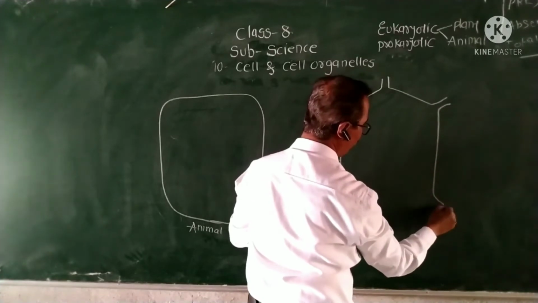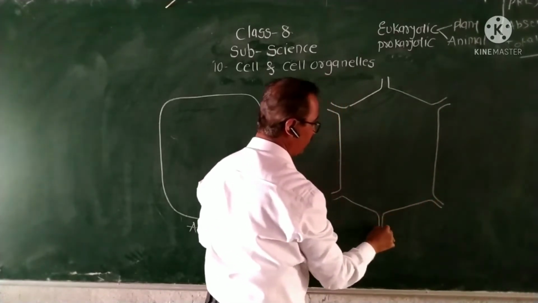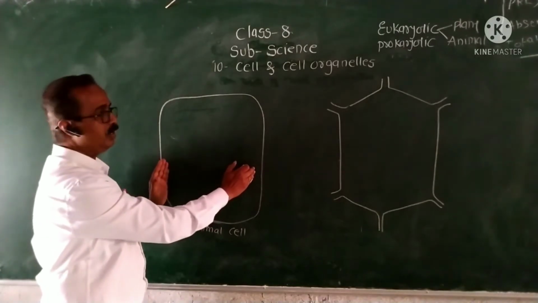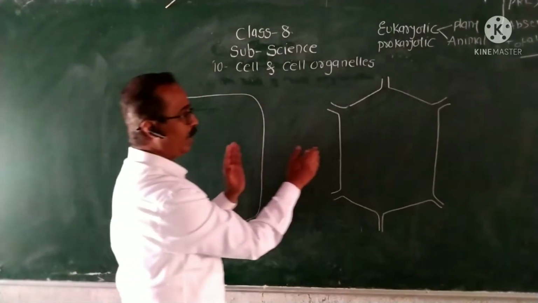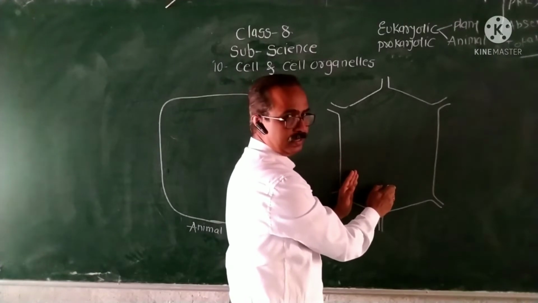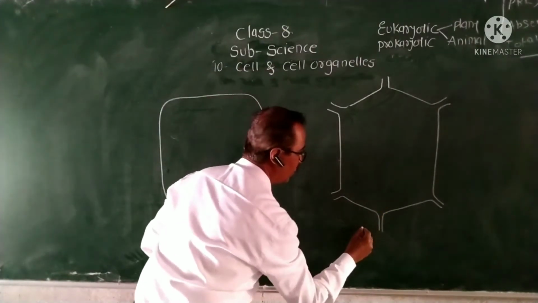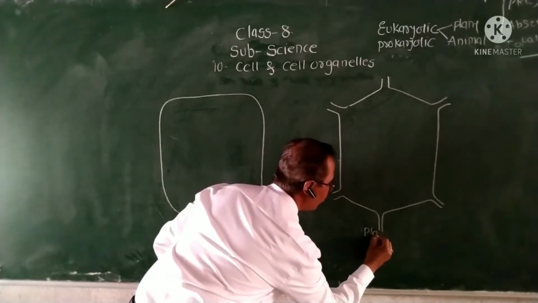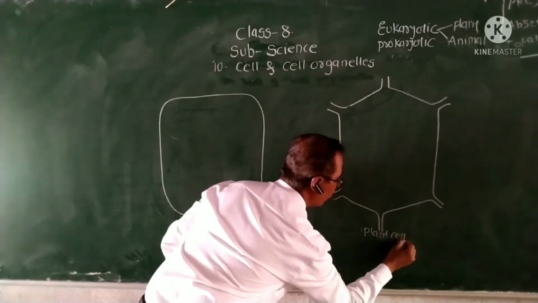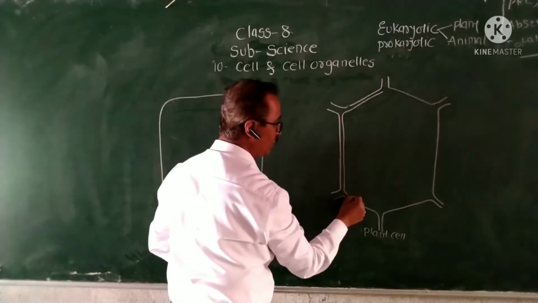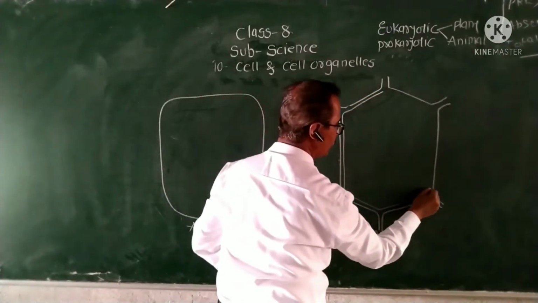If you observe the difference between plant cell and animal cell, the shape of the animal cell is irregular, but in the plant cell the shape is definite, because in the plant cell there are two types of cell coverings.